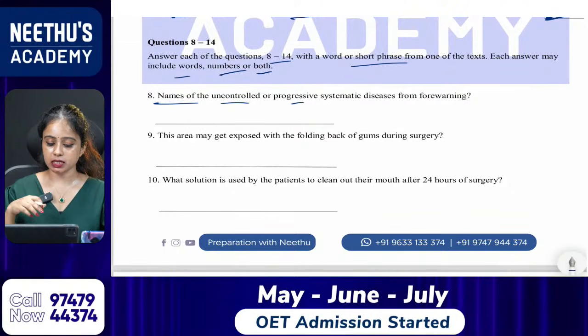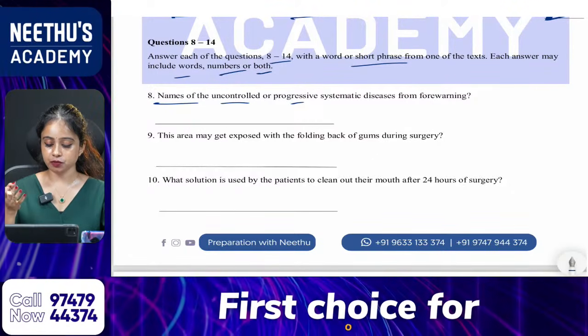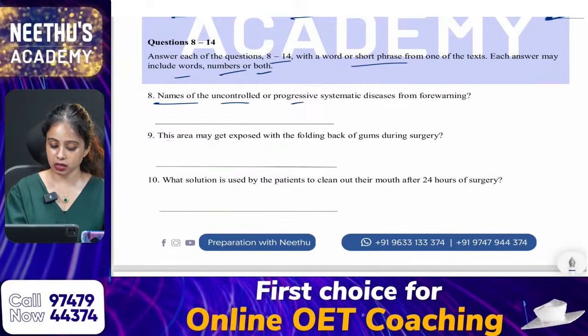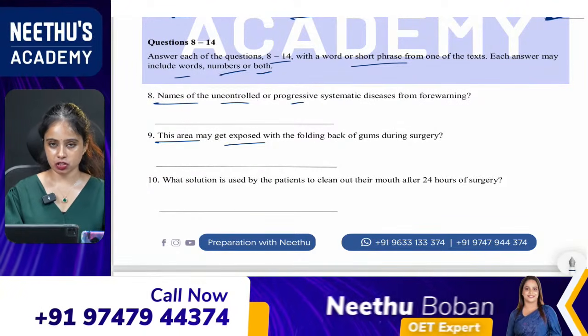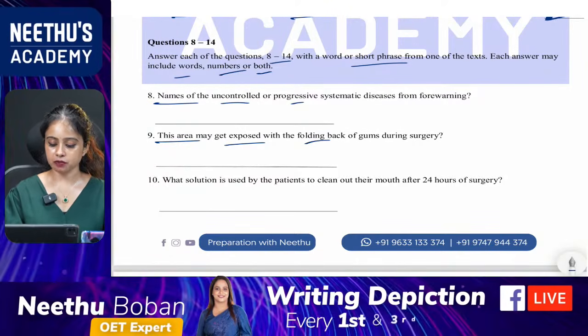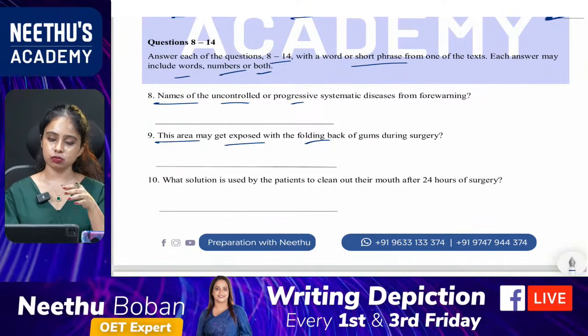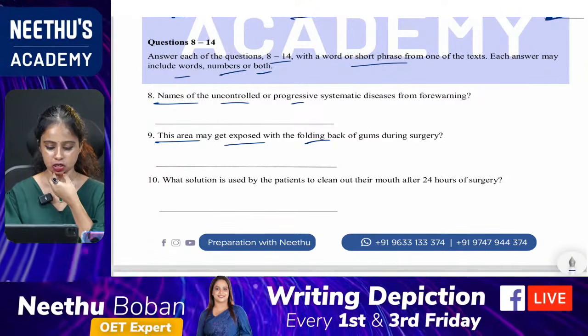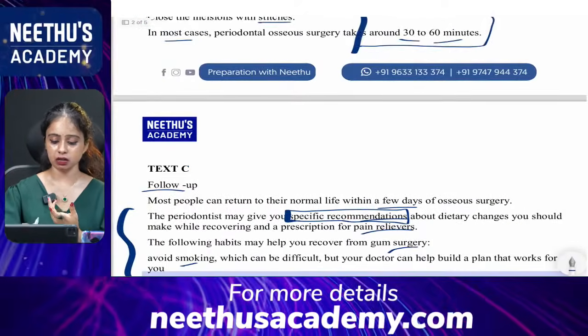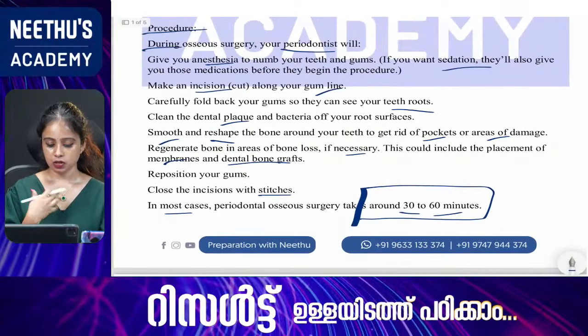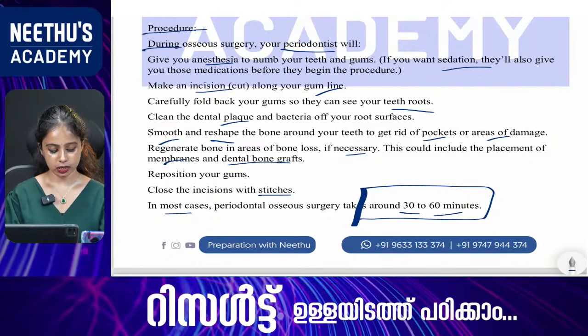This area may get exposed with the folding back of gums during surgery. Which area? During the surgery, which means at the time of the procedure, right? So definitely that procedure which is mentioned in text B. So what is the answer? What is happening there?